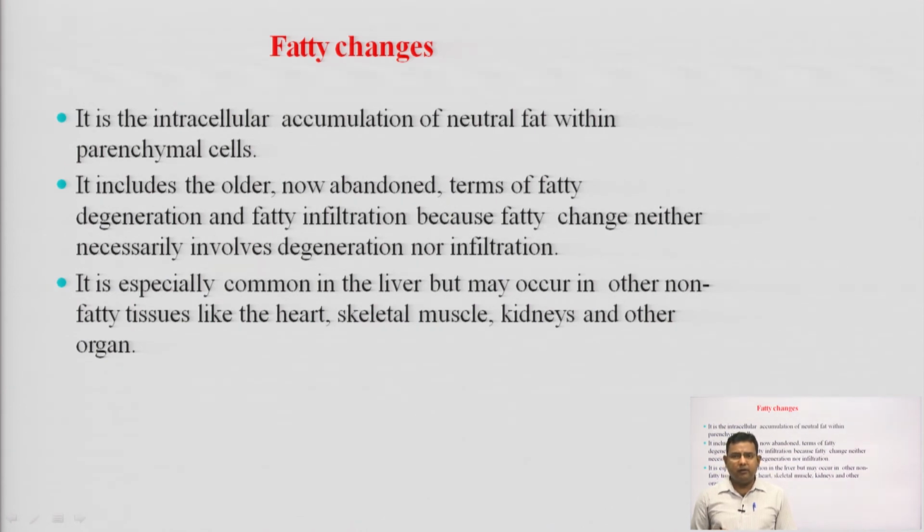It is especially common in the liver, but may also occur in other non-fatty tissues like the heart, skeletal muscle, kidneys and other organs. So, these are the fatty changes where the accumulation of neutral fat within parenchymal cells occurs.